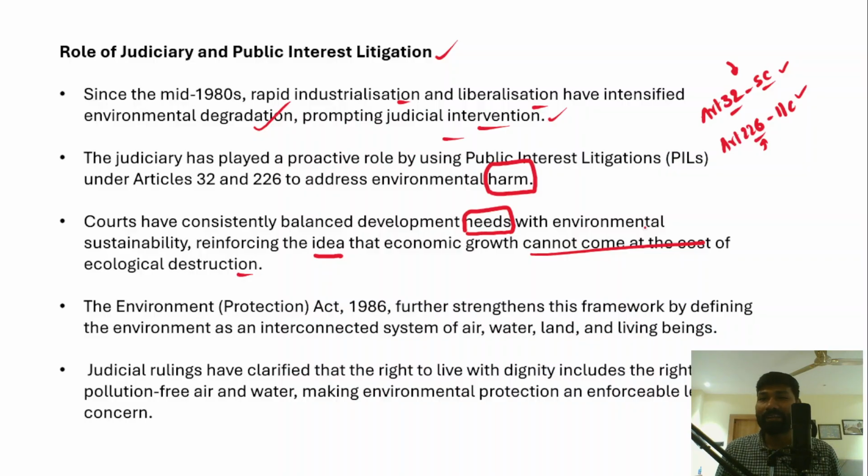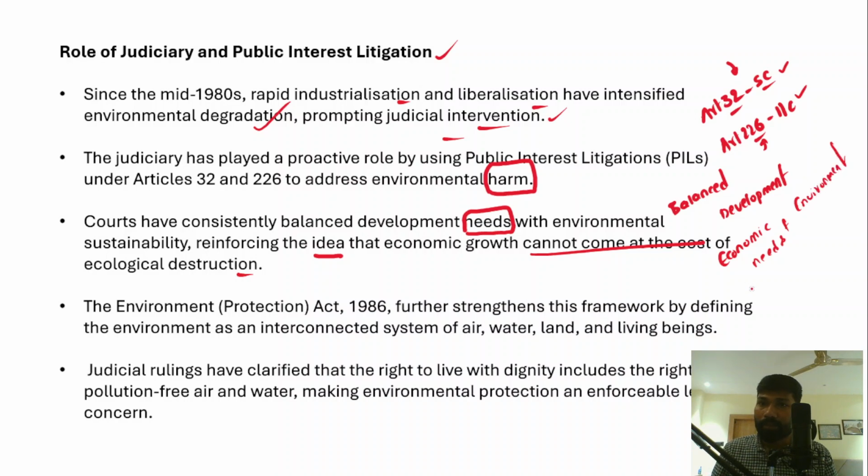So what exactly is this balanced development? We very often emphasize balanced development. Balanced development means development which takes into consideration the economic needs and at the same time the environmental needs also. It balances both economic needs and environmental needs, right?